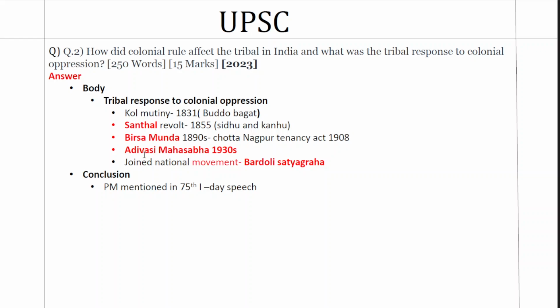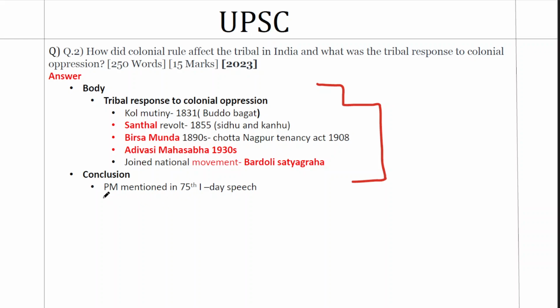Then you can talk about organizations that they have formed. Apart from revolts and armed rebellions, they formed organizations. One is the Adivasi Mahasabha in the 1930s. Next up, we can talk about their contribution to the national movement, for example the Bardoli Satyagraha. So revolts, organizations and the national movement are the kinds of response that we had from tribal society. Present this part with this value addition.